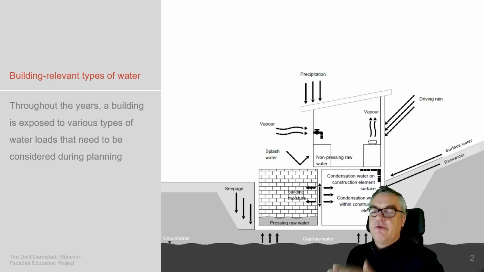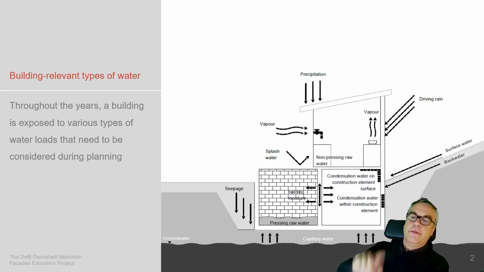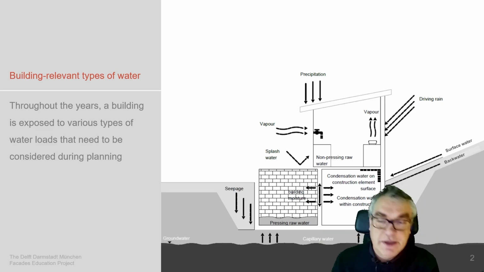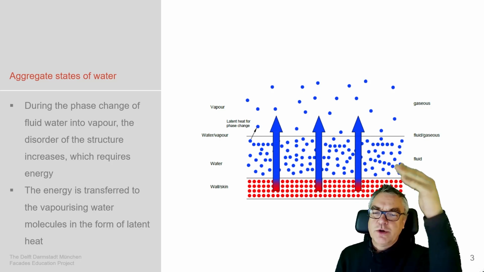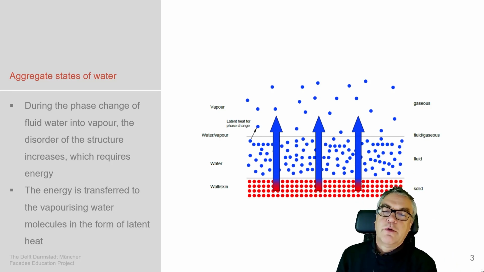It's driving rain, vapor, splash water, surface water, black water, capillary water from groundwater getting into our building, and we need to deal with it. We need to decide for these impacts. We are aware of water being a fluid.